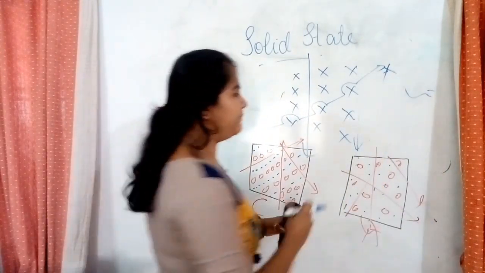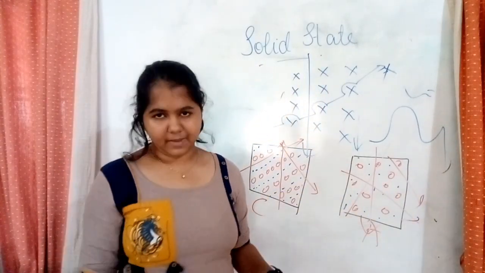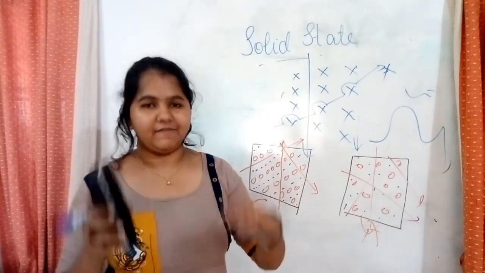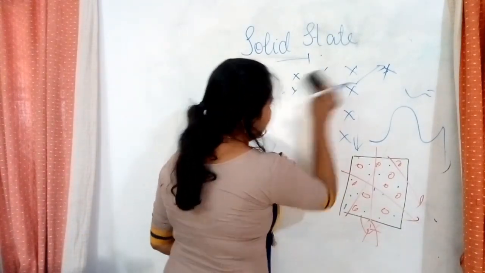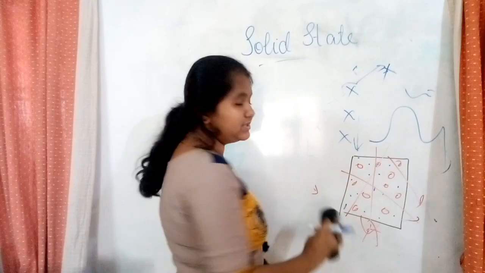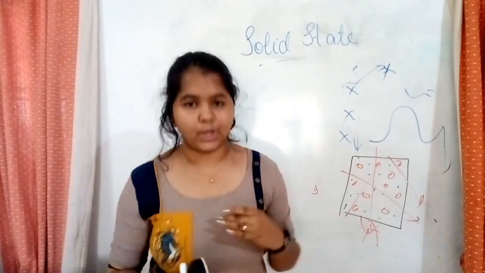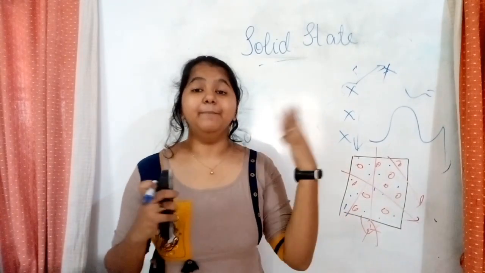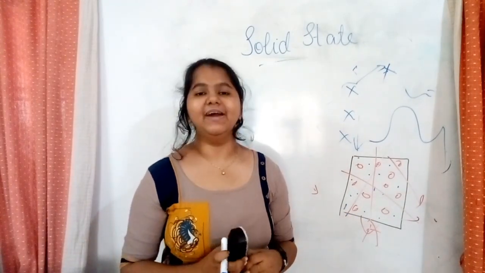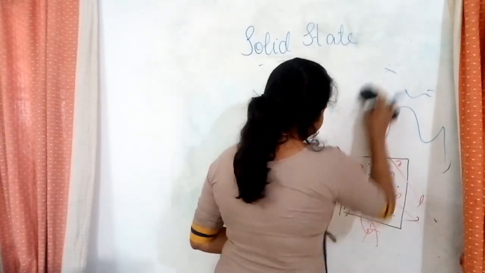So you can't measure anything like this. Do you measure any values in a curved manner? Whatever you measure is always in straight lines. Okay? So what is isotropy and what is anisotropy? That is when measured in different directions, if you get a constant value, it is known as isotropic. And amorphous solids are isotropic, whereas crystalline solids are anisotropic.